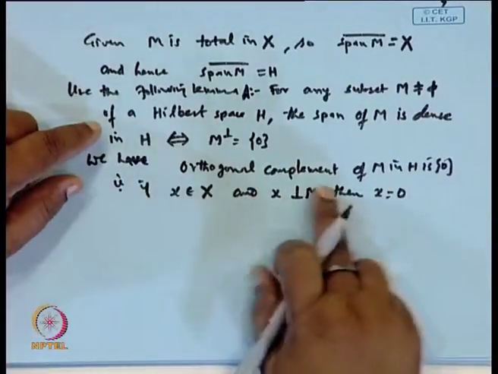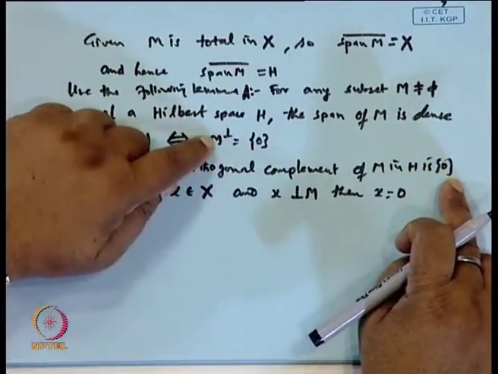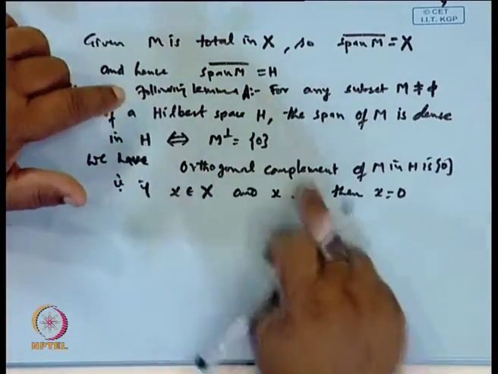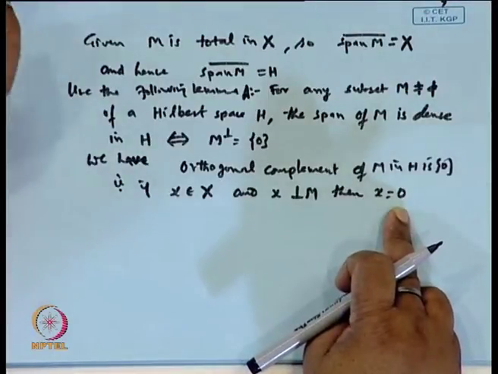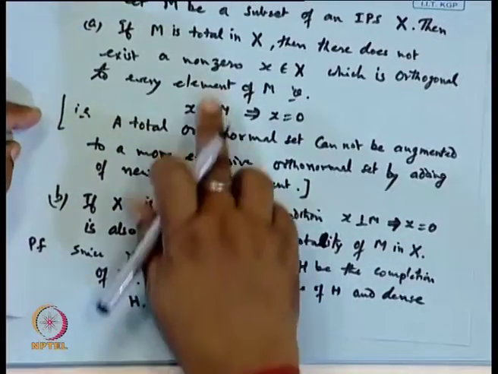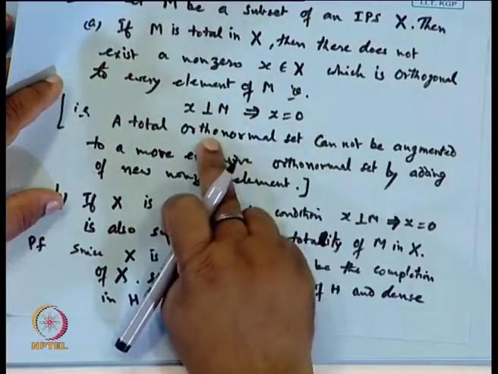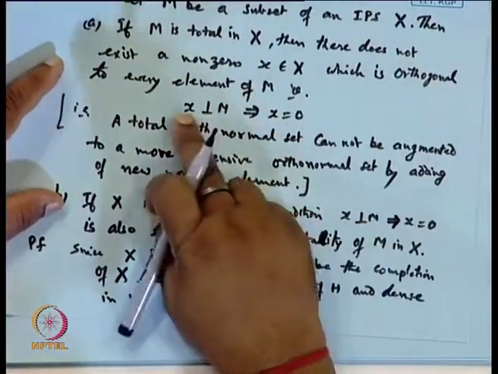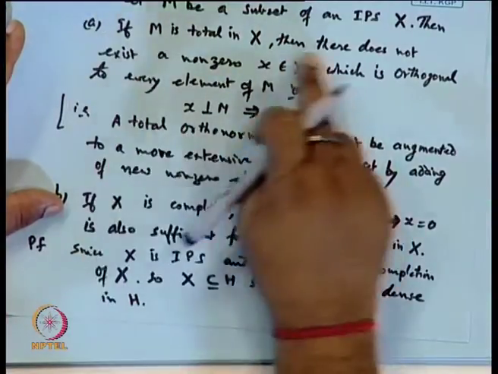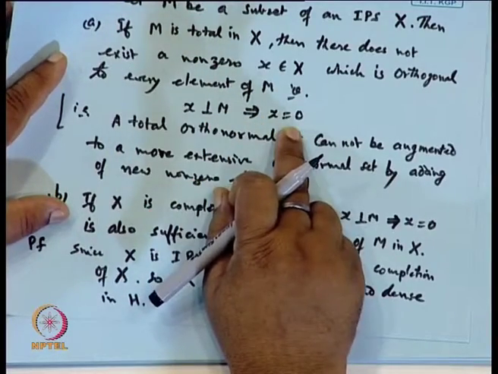Because of this, the orthogonal complement of H is the singleton {0}, which means M perpendicular is 0. So if x belongs to X and x is perpendicular to M, then according to this x must be 0. What we started with is that M is total in this, then there exists a non-zero x which is orthogonal to every element of M; that x does not exist. If there exists an x which is orthogonal to M, then x must be 0.